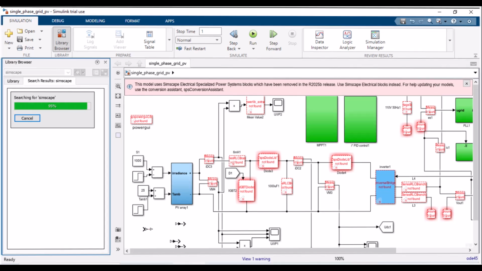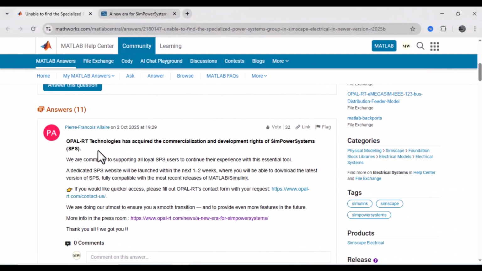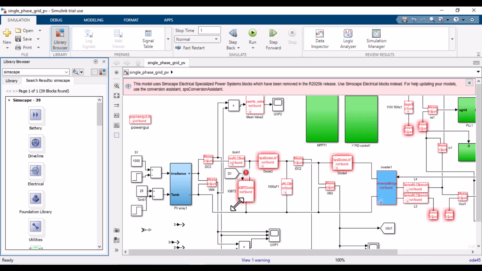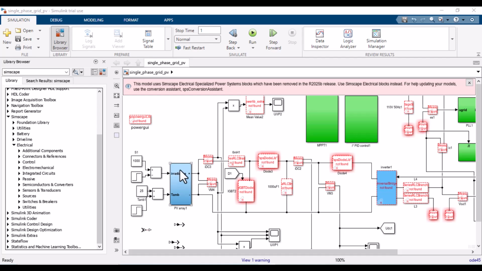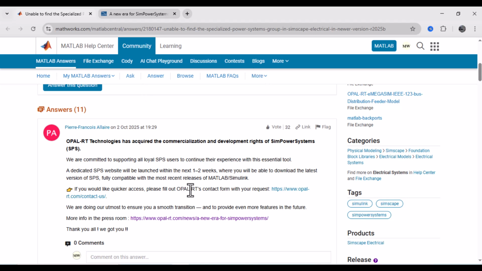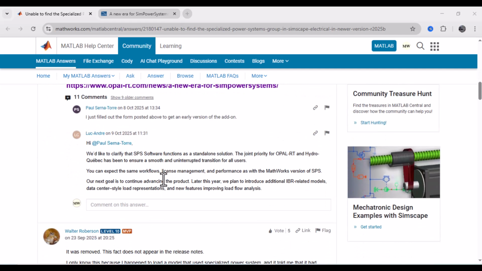Many users are confused and asking questions because the familiar SPS blocks like Powergui, Universal Bridge, and measurement blocks are no longer available in this version. This is because MathWorks has removed the Specialized Power System toolbox from R2025b. It's now owned and maintained by Opal RT Technologies, who obtained the rights from Hydro-Québec. The new SPS version will soon be released separately by Opal RT, fully compatible with the new MATLAB version.